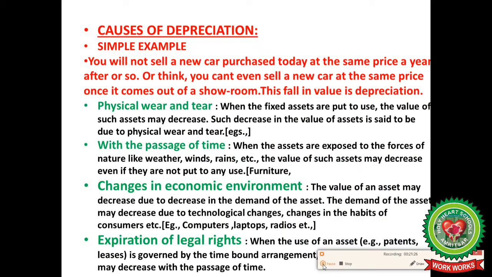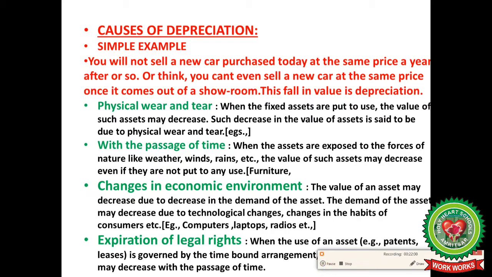Let us take an example here. When you purchase a new car, you can't even sell it at the same price when it comes out of the showroom. This fall in value is known as depreciation. So some of its causes are physical wear and tear with the passage of time, changes in economic environment, and expiration of legal rights.